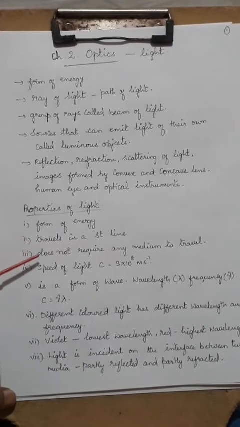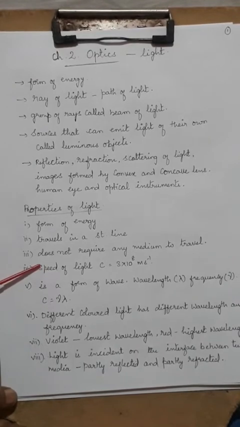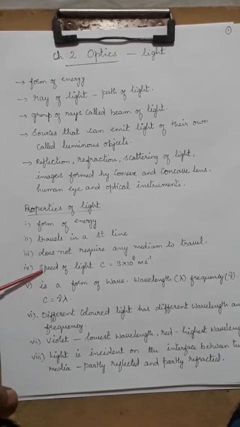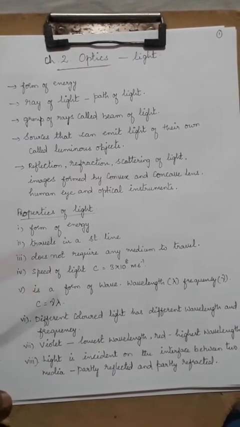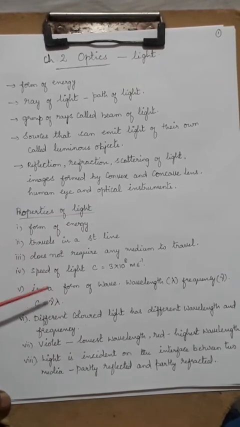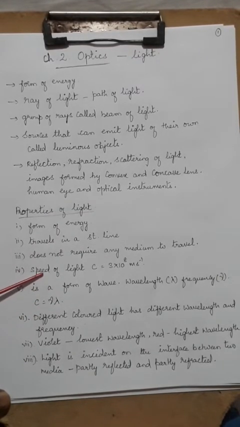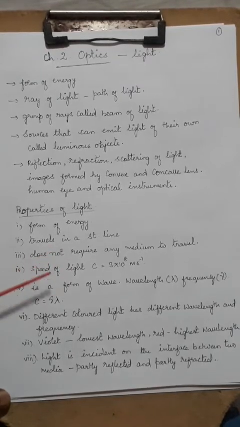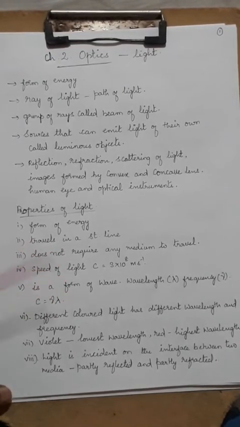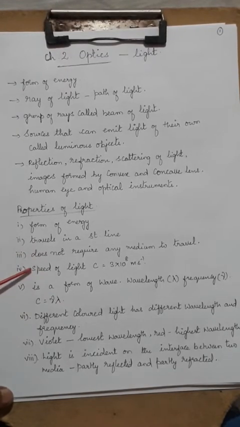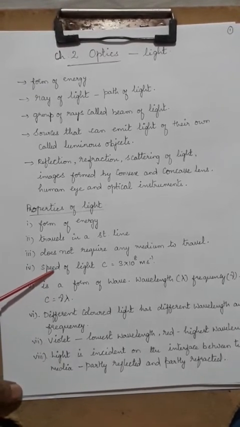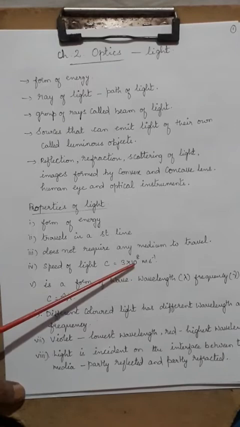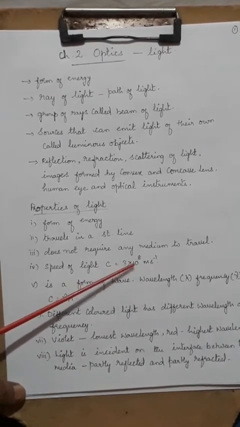And then the speed of light. This speed of light alone is a constant. Till now you were studying fundamental quantities whose value will not change. But later in modern physics, it was found that when mass or length or time moves, there are certain changes. But only one quantity in the universe is constant, which is the speed of light. The speed of light is so high: it is 3 into 10 power 8.